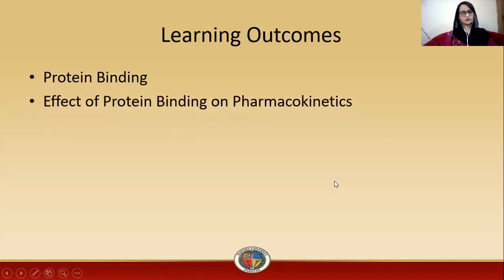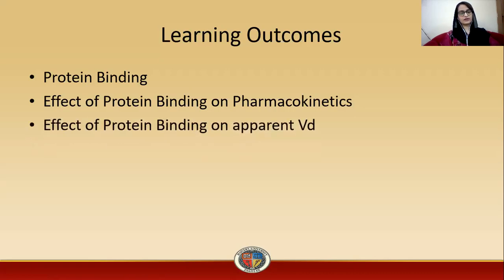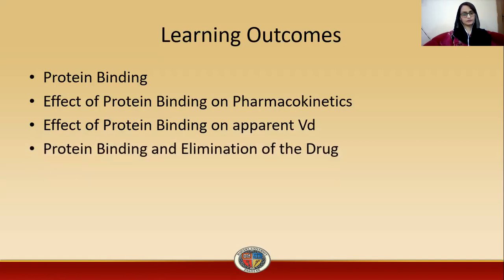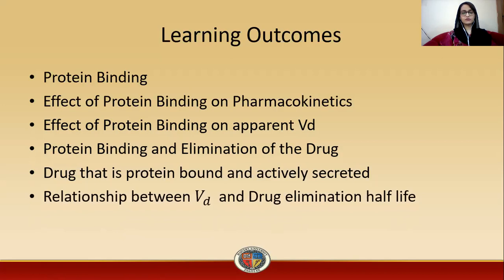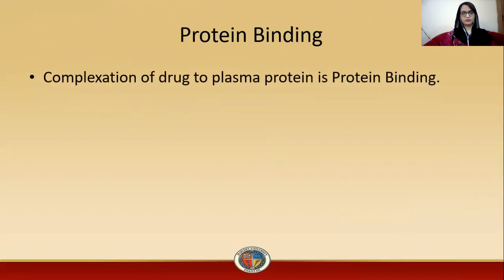So dear students, by the end of this lecture, you will be able to understand what is protein binding, then effect of protein binding on pharmacokinetics. After that, we will study effects of protein binding on apparent volume of distribution, then protein binding and elimination of drug, then drug that is protein bound and actively secreted, then relationship between volume of distribution and drug elimination half-life, then classification of protein bound drugs. So in this, we will start with protein binding.